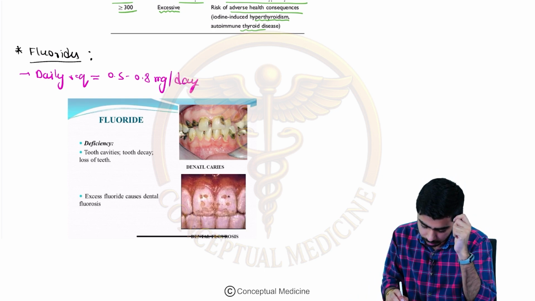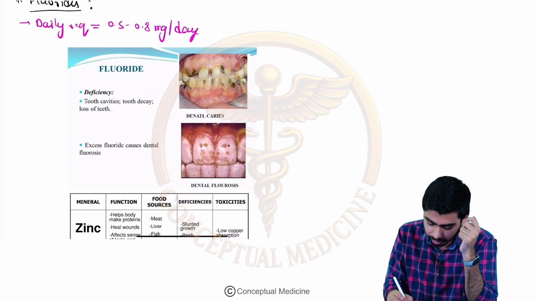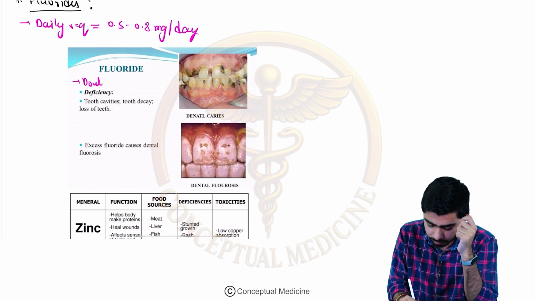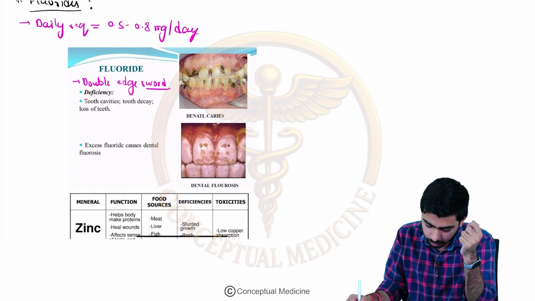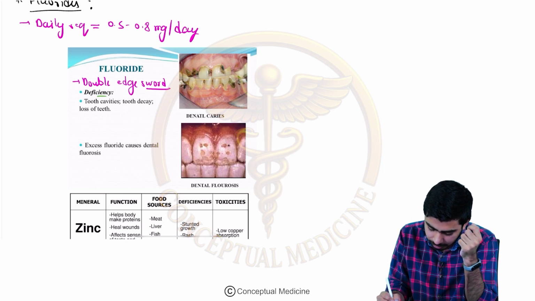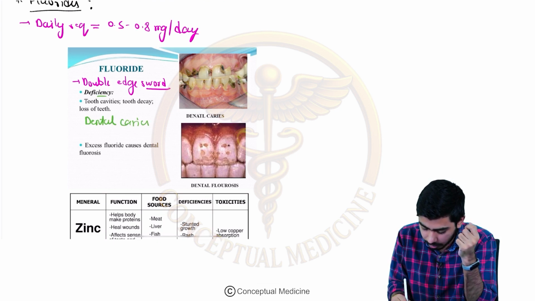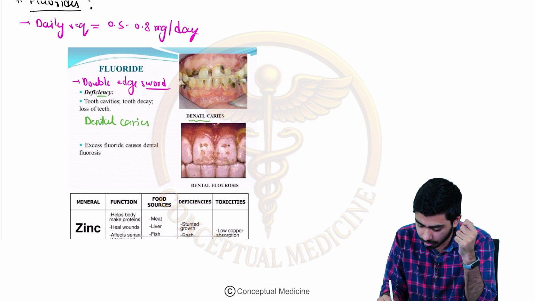Then the deficiency: as I said, it is a double-edged sword, right. Commonly we use this terminology for fluoride. Why is it so? Because if deficiency happens, then we see dental caries. If there is a deficiency of fluoride, we see dental caries, right.